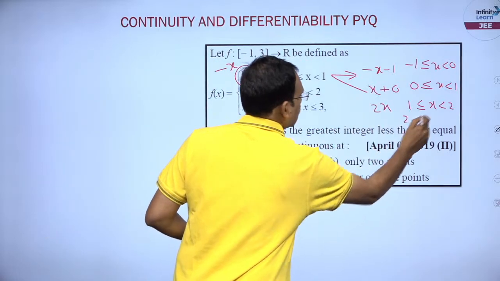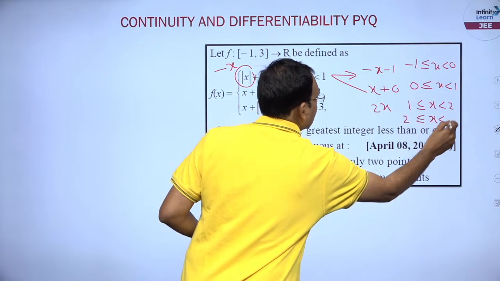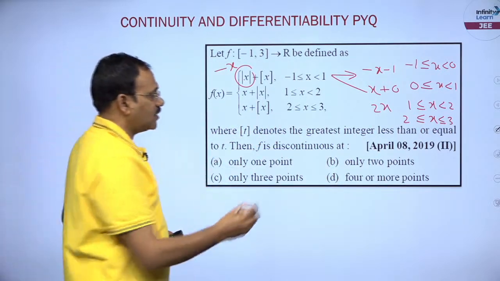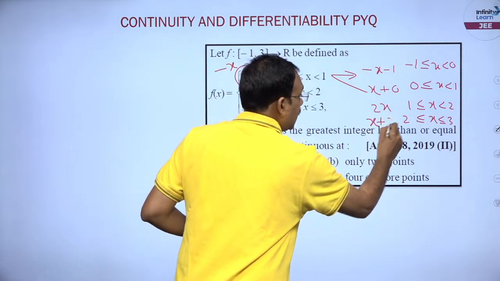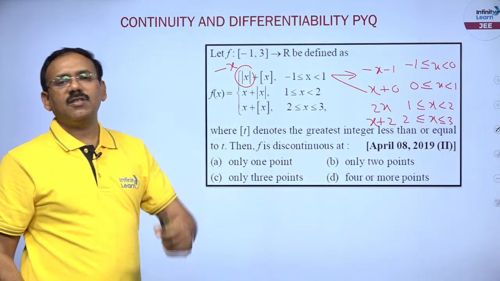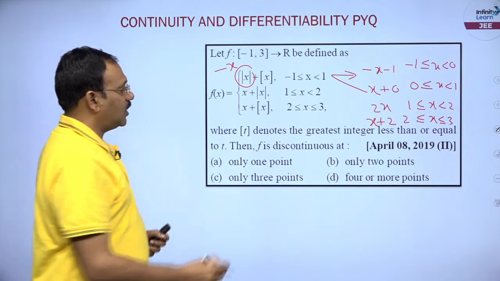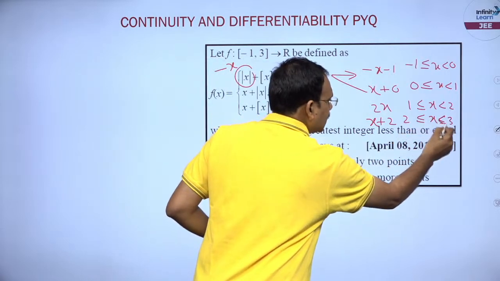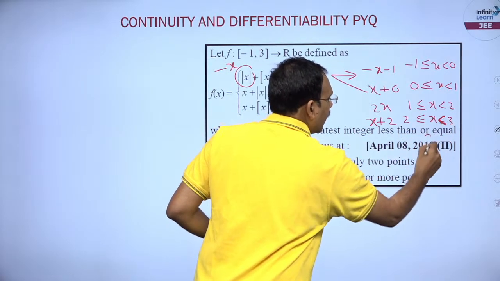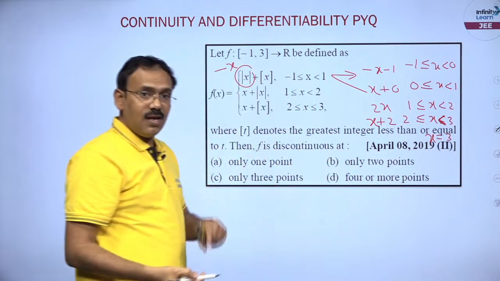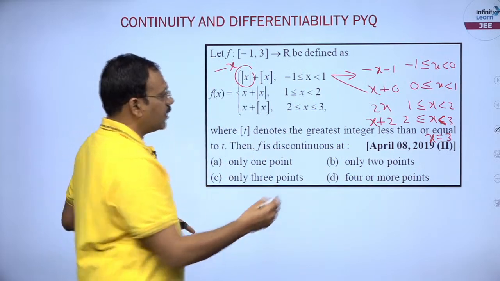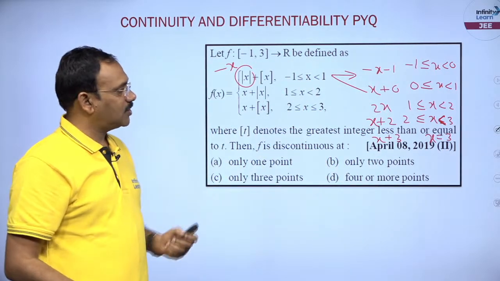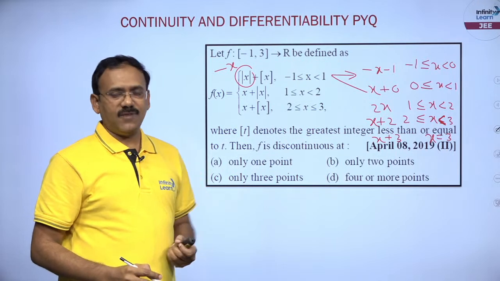And the last case, 2 less than or equal to x less than or equal to 3, step x is 2, my dear friends, x plus 2. Here generally 90% of the students make mistakes. Actually step x is 2 when 2 less than or equal to mod x strictly less than 3, whereas when x is equal to 3, step x is 3 which becomes x plus 3, my dear friends. Yes, the function is having 5 pieces of definitions.